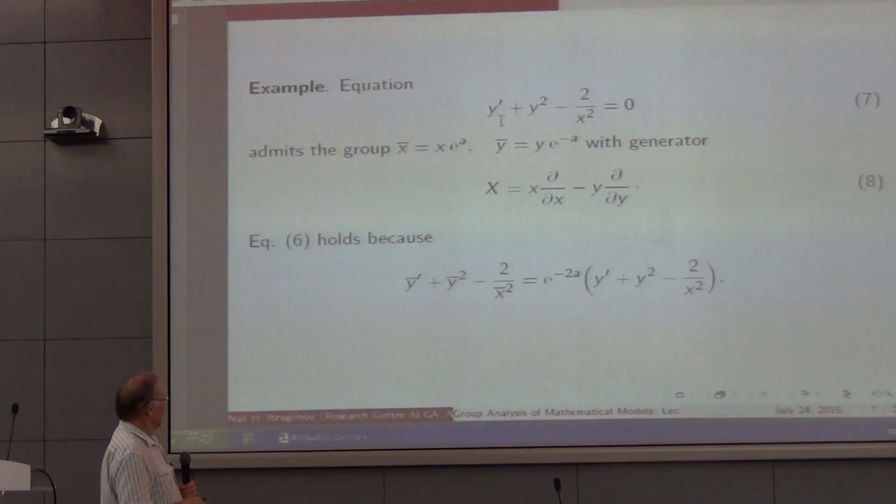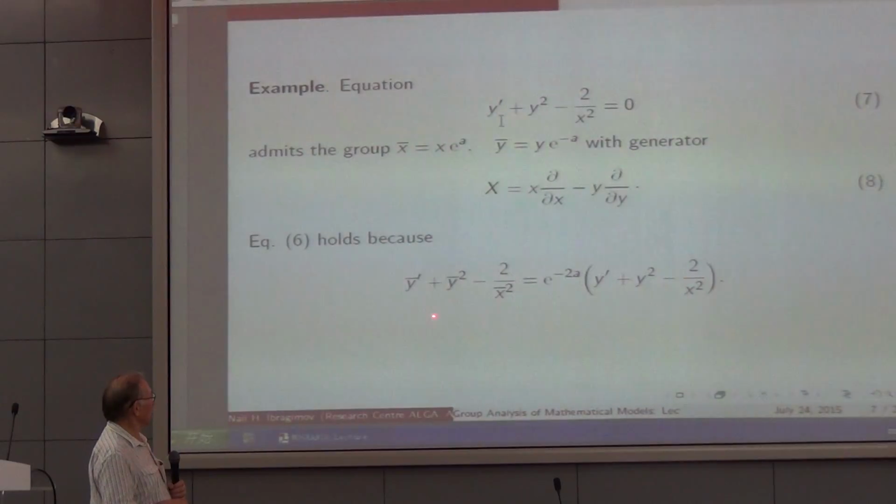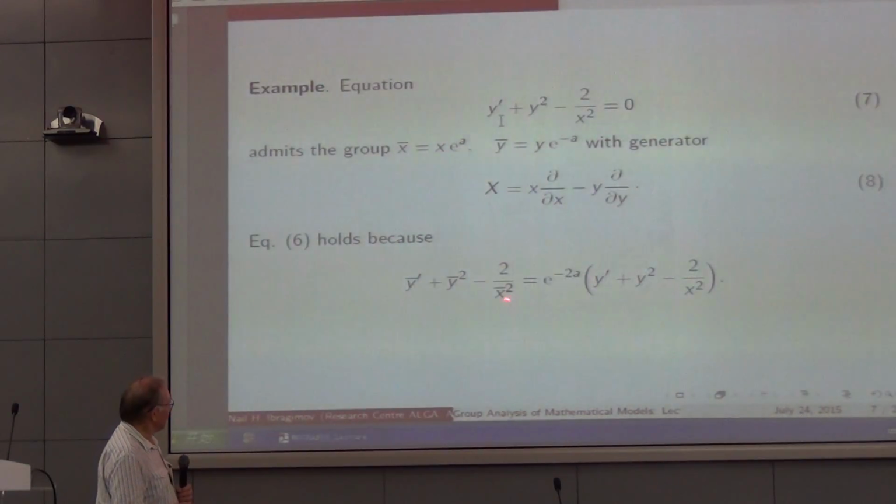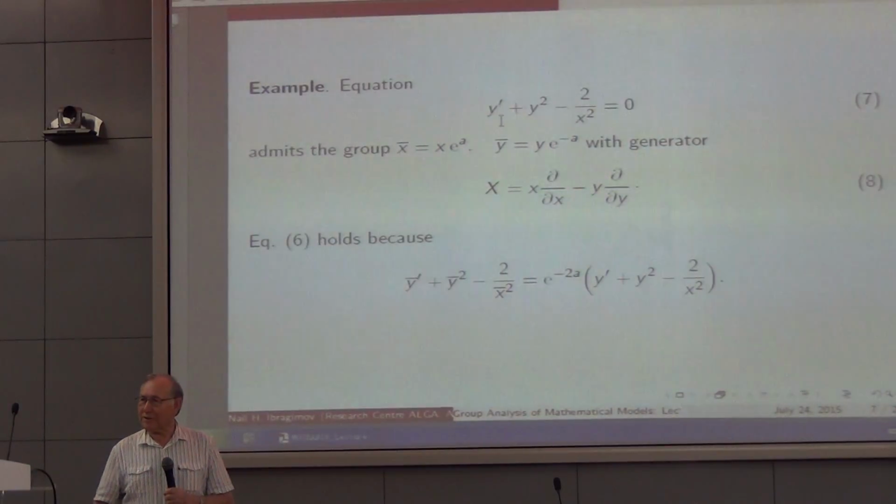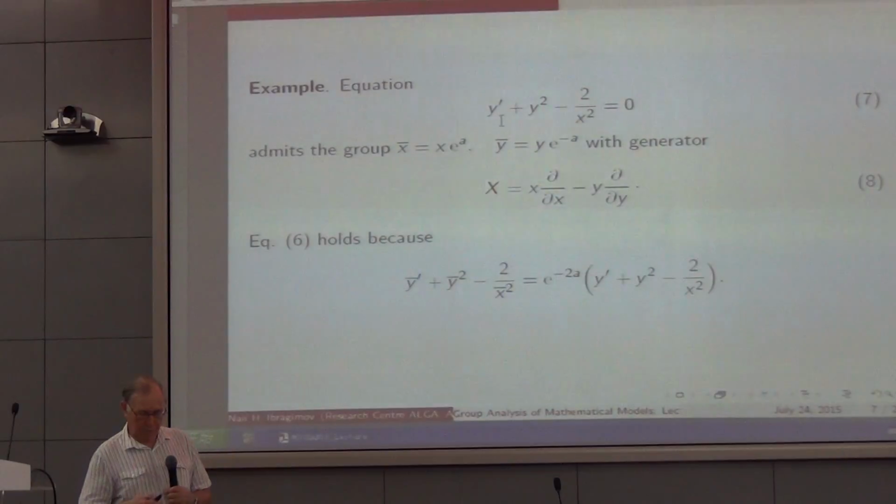And this is just what happens after the transformation. This is the transformation which you find with this generator, and if you make the transformation, your equation becomes like that, and this is equal to a constant factor which is not 0 multiplied by that. Therefore, if this is equal to 0, then the left-hand side equals 0, and vice versa. This is 0, that side is 0. So that means that the equation is invariant. Not its form that is invariant, but the equation equal to 0.